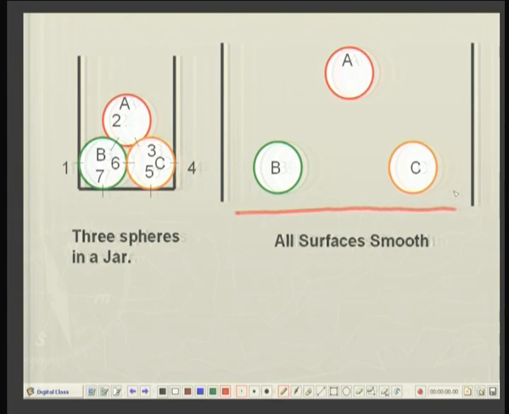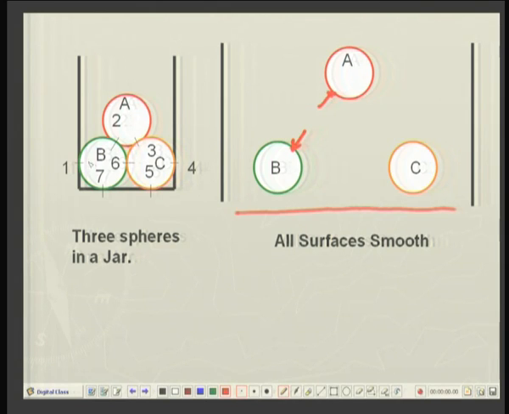So, if I consider the contact point over here, here is a contact point, here is a corresponding contact point, and if this contact is a smooth contact, then A will act on B through a force, and there will be equal and opposite force.